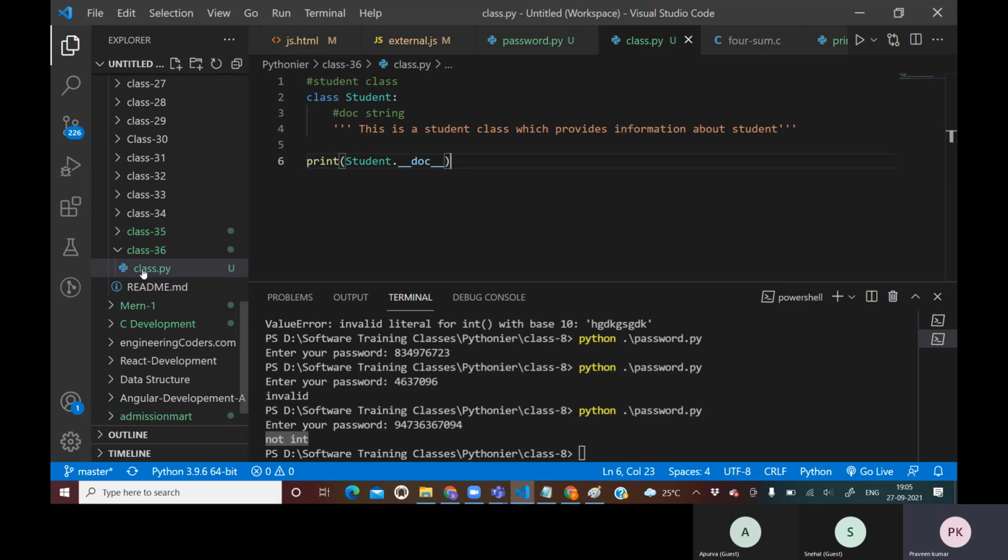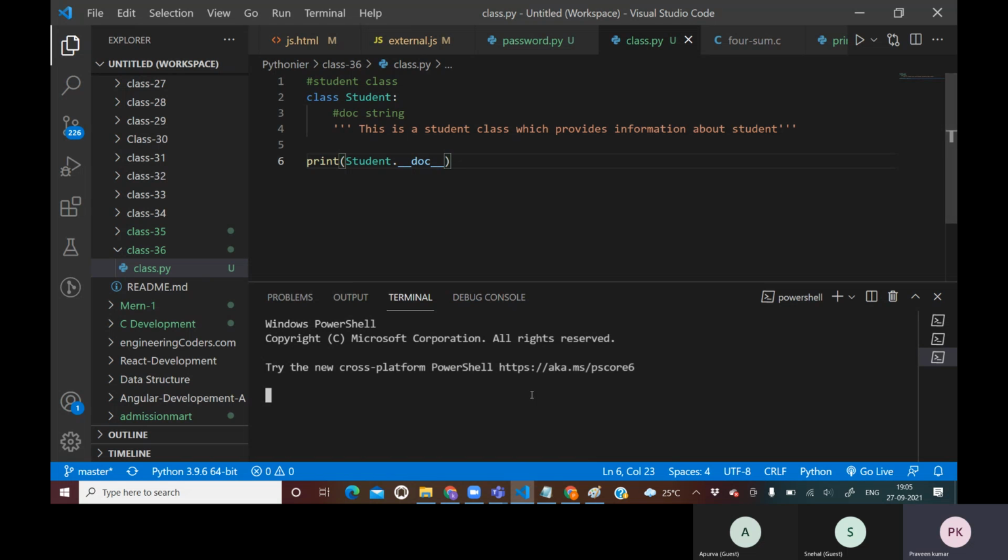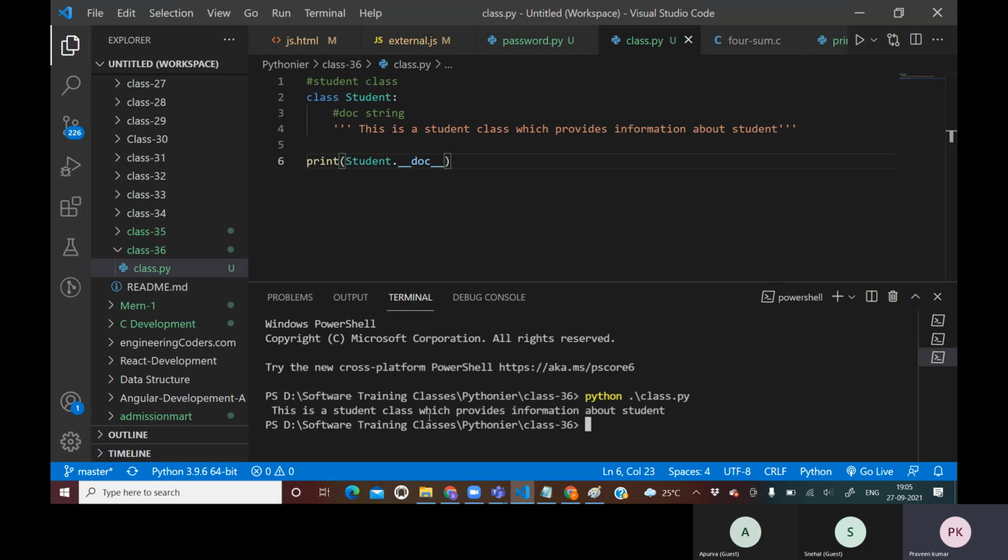So I will open my terminal here only. Now I will be running this program: python class.py. Hit enter. See what it gave. It gave all the documentation present as a doc string in that class. Guys, can you see this?